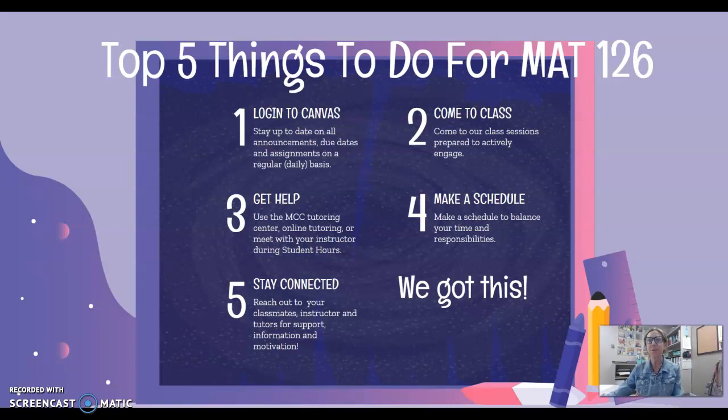There's several ways for you to get help in this class. We have an in-person tutoring center. We have a virtual tutoring center where you can join from your house, your place of employment, your boyfriend's house, your girlfriend's house, anywhere where you have an internet connection, the library. As long as you have a laptop or your iPad, you can do a virtual tutoring session.